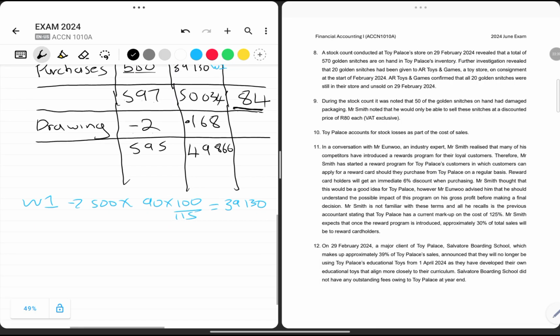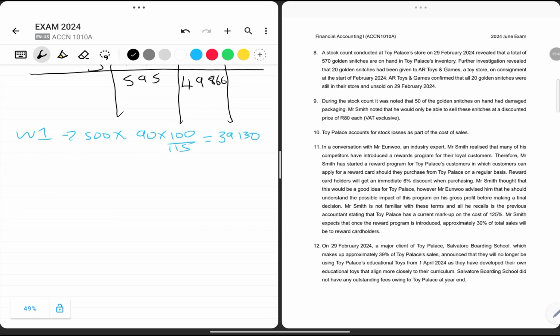To account for this, remember a stock count leads us to the fact that we may have to perform some adjustments. So for the eighth point, we must perform some adjustments. We know this is the stock count and this is the record on books.